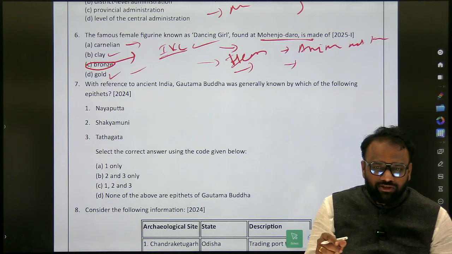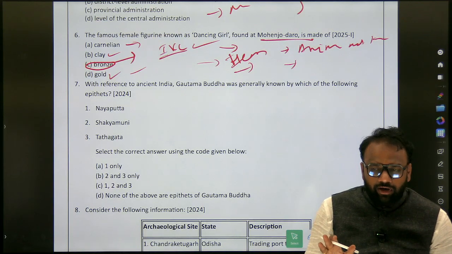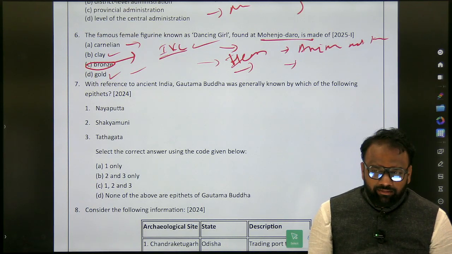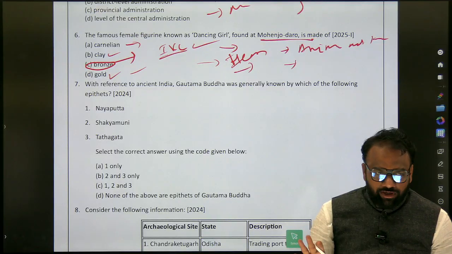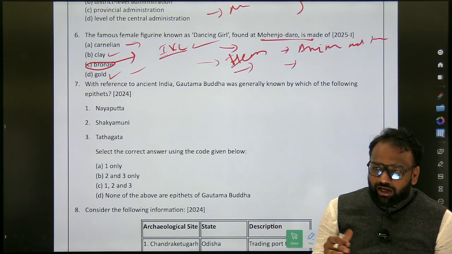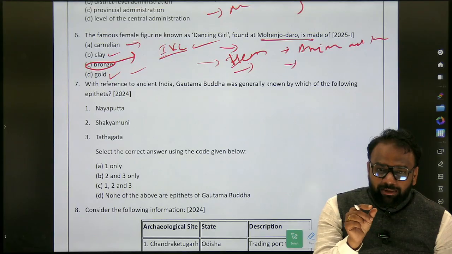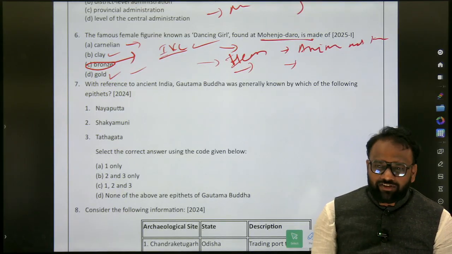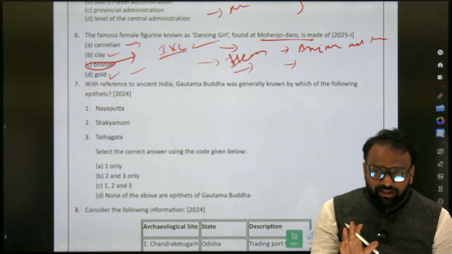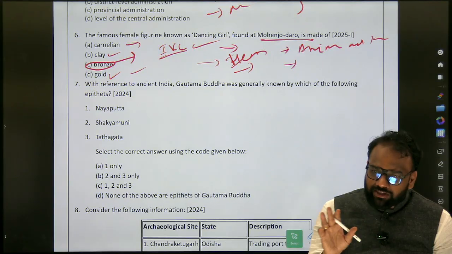Some important animals. Whether cow was known to them? Yes. Next, cat was known to them? Yes. Again, such aspects they may not focus on. On top of that, what we shall ask ourselves is, in one of the years they asked, which of the following animals can be found on seals of the Indus Valley civilization. So it means there were some animals which were known to the Indus Valley civilization.